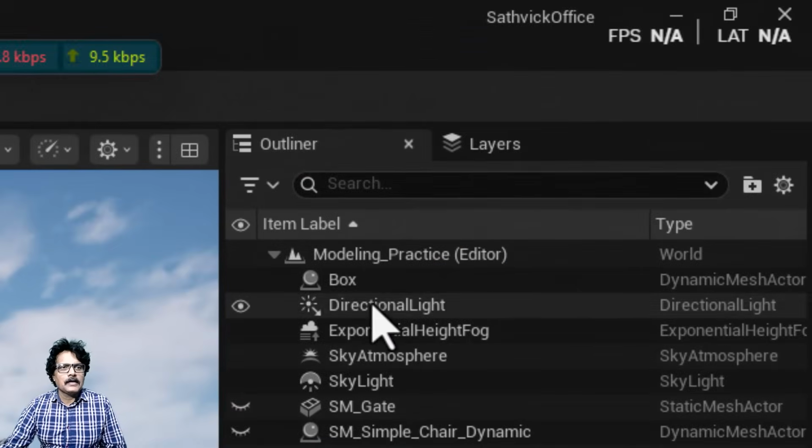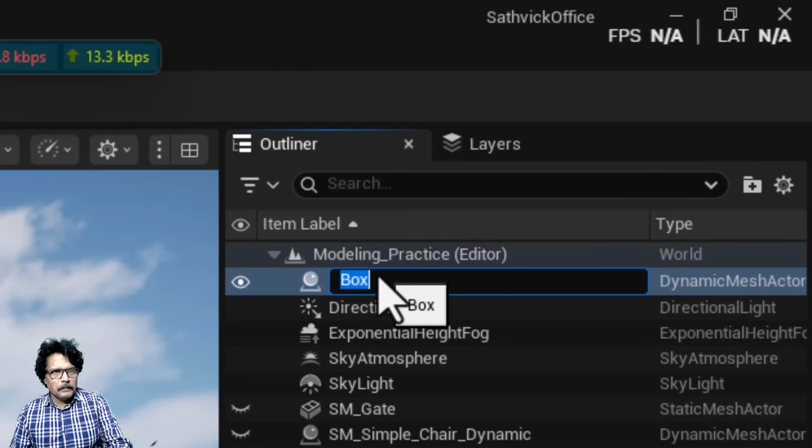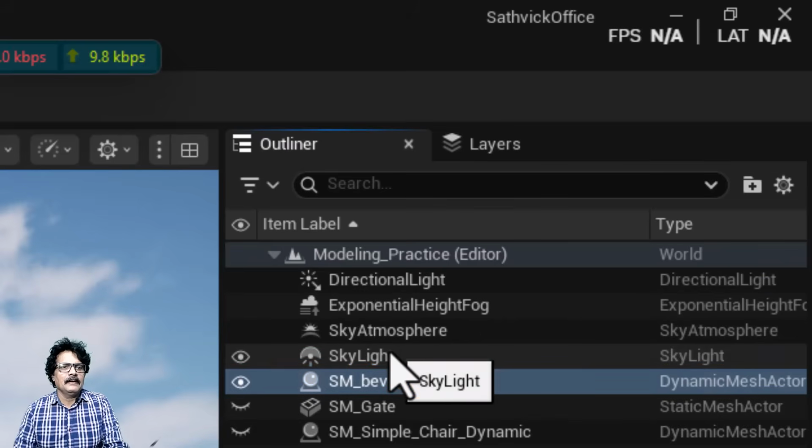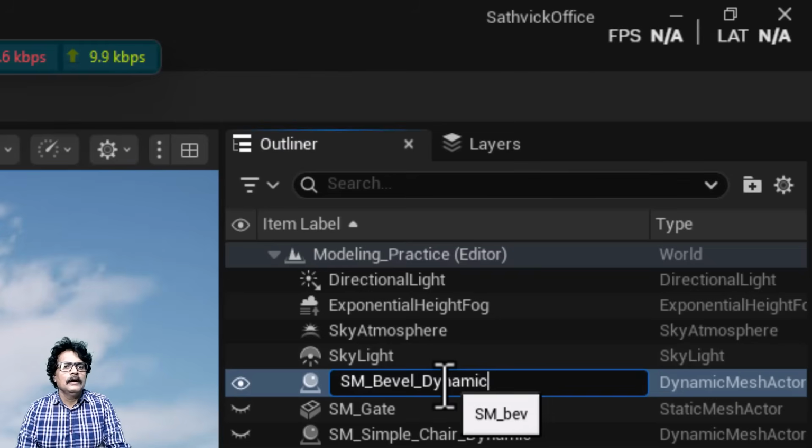So, now I will come here, select this box, press F2, and I am going to call this SM bevel, and this is also now dynamic.